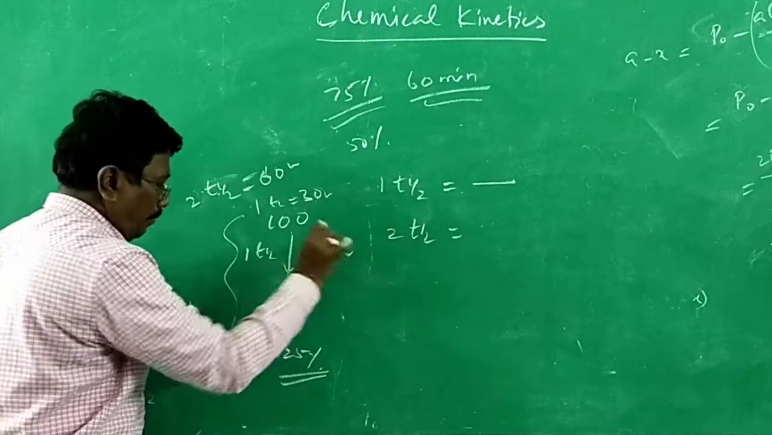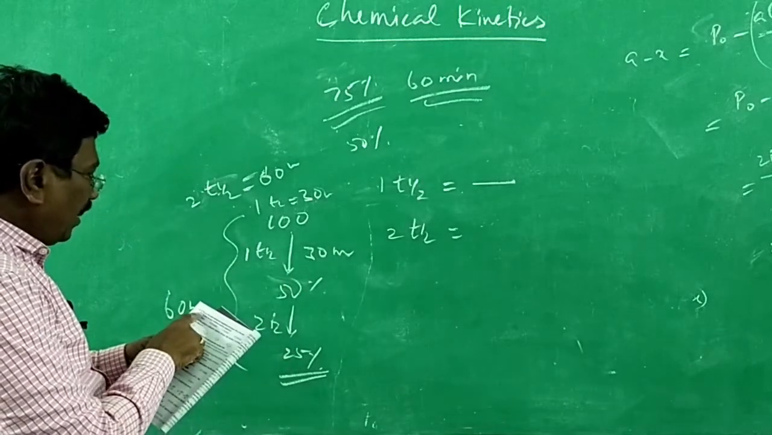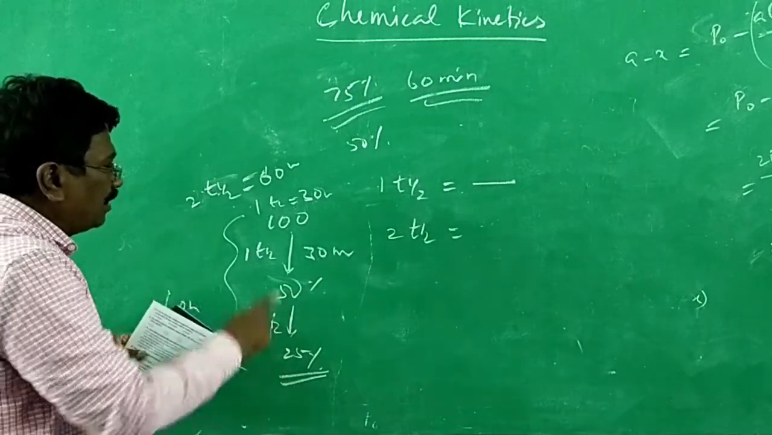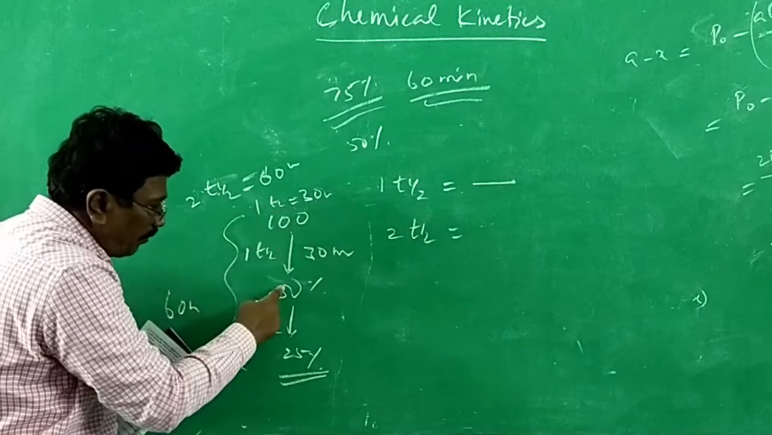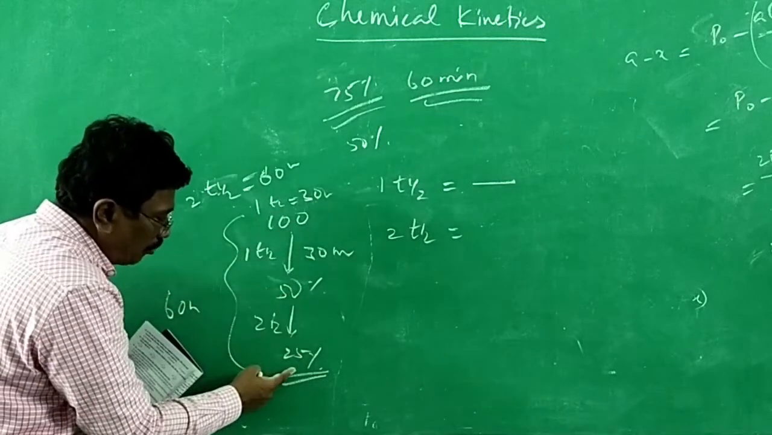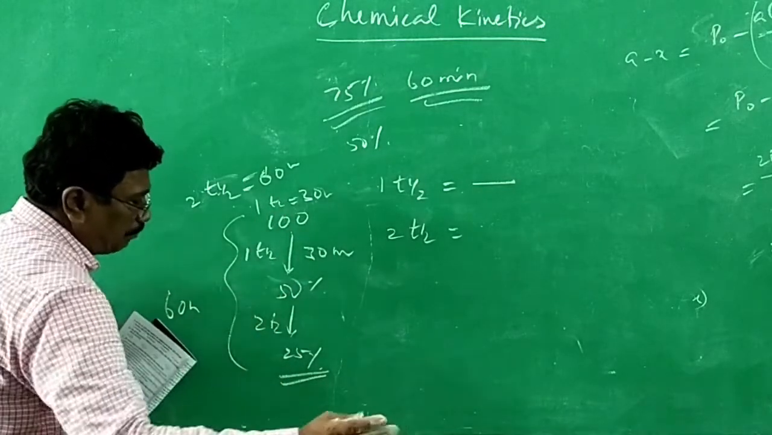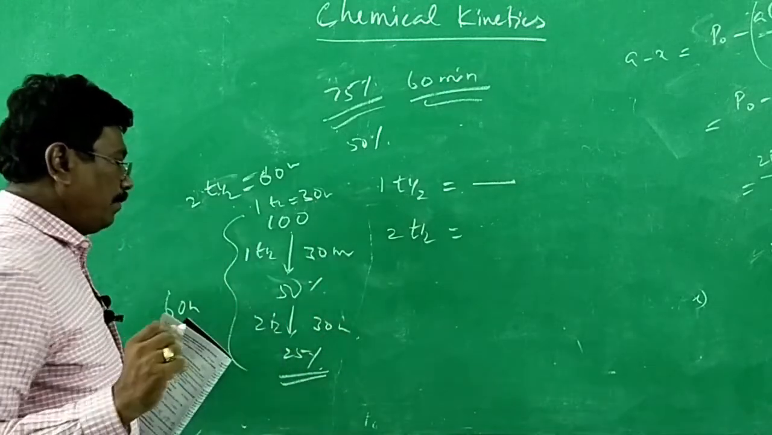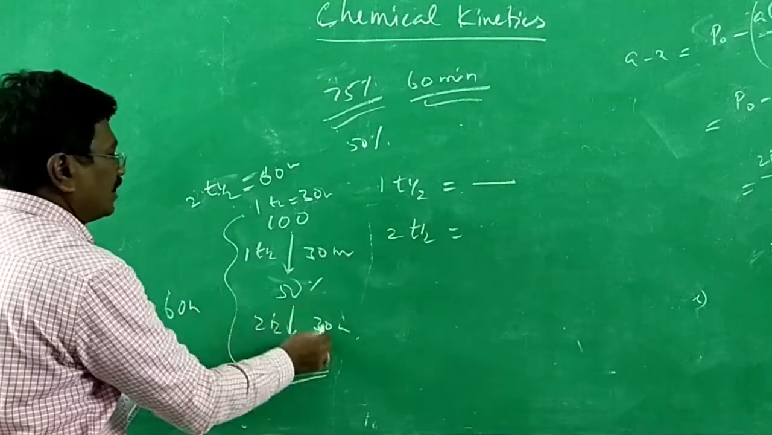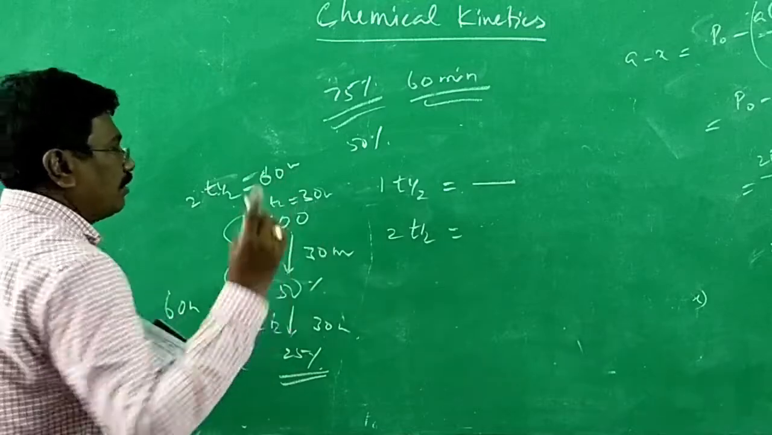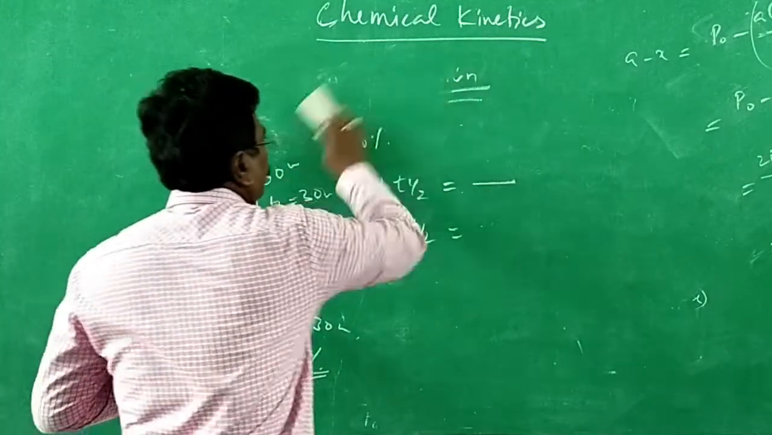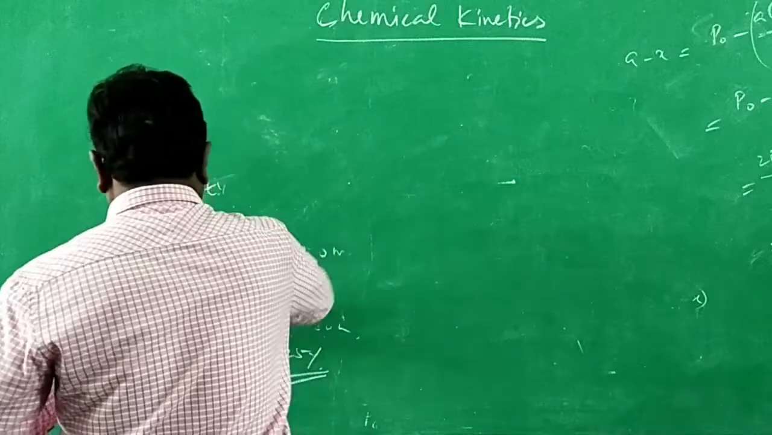That's all. So the question is, 75% of the first order reaction was completed in 60 minutes. 75% completion means 2 half-lives. 100 to become 50, one half-life. 50 to become 25, another half-life. 75% completion, remaining 25, so 30 minutes plus 30 minutes. So 2 half-lives is equal to 60, 1 half-life is equal to 30 minutes. So the answer is 30 minutes. Let me go on to the next question.